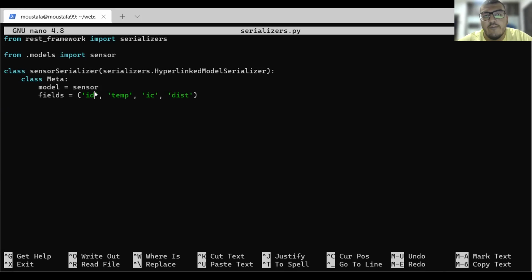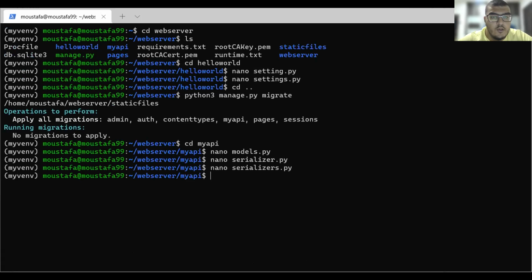ID isn't actually a variable that we send to our system. It's more like a count or an integer. So this is like the input of every message that we send. It will automatically give a count to every message. So now we have serialized our models.